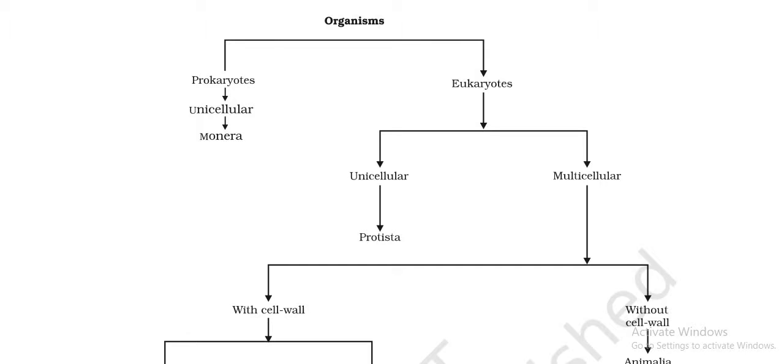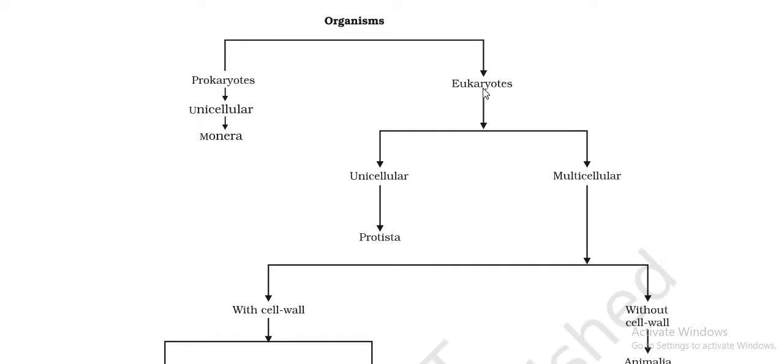Now let us understand the flowchart that has been shown on the screen. All the organisms, children, are divided on the basis of their complexity of cell structure, that is, whether they are prokaryotes or eukaryotes. Now in prokaryotes, if they are unicellular, mostly unicellular prokaryotes are present here, and this kingdom is actually termed as kingdom Monera.